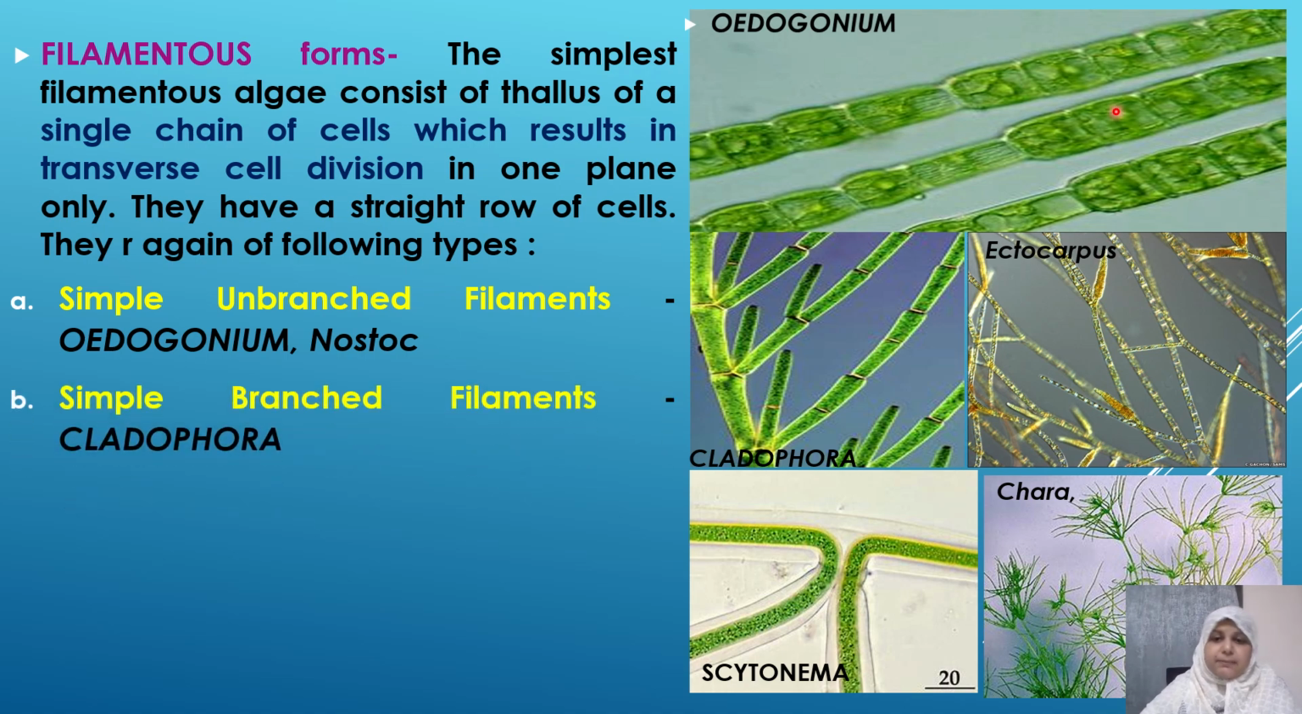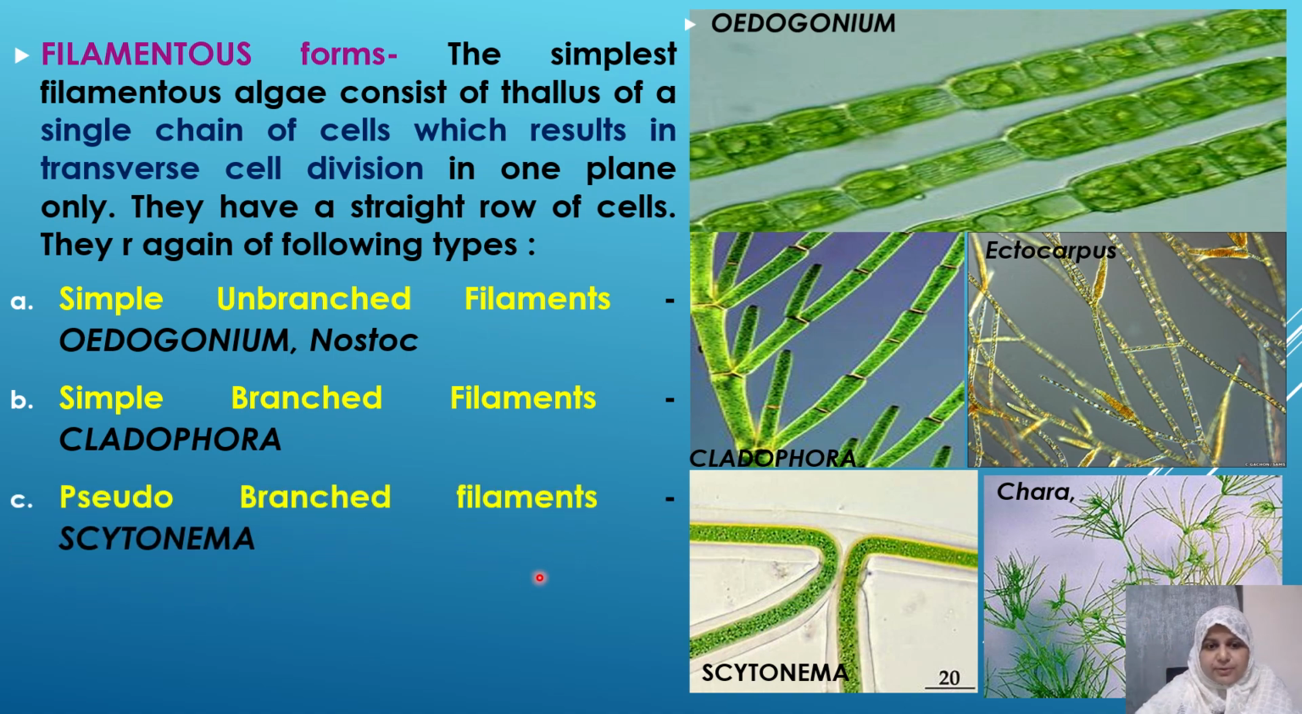The second is simple branched filaments, where you are going to find certain branches. Look at this picture. This is the main filament, and from this filament, branches are arising sideways. Now the third one is pseudo-branched filaments. Pseudo means false. These algae are folded in such a manner that they look like they have a branch structure, but this is not the case. Look here: these two filaments are attached in such a manner that they give an appearance of a branch structure, but this is not the case. They are just joined, a pseudo-branched, false branching structure.